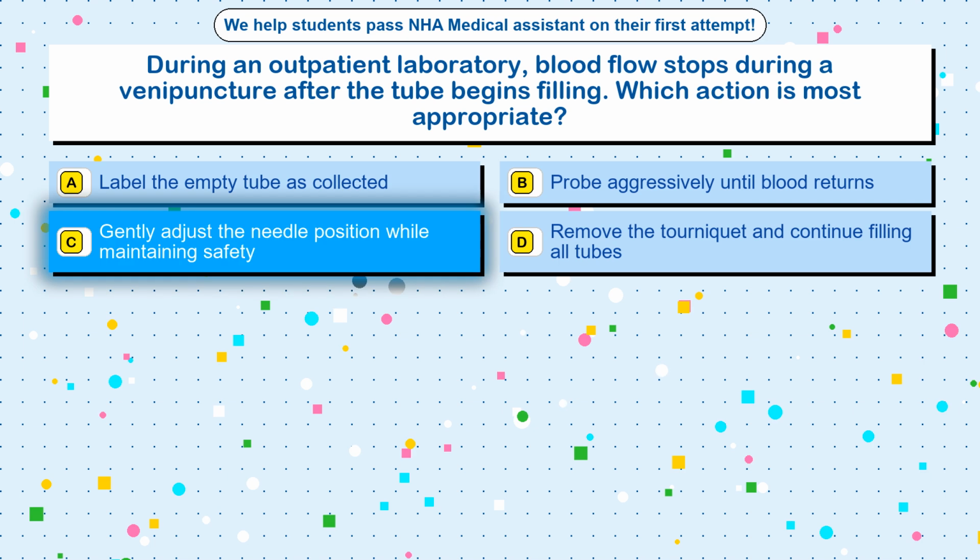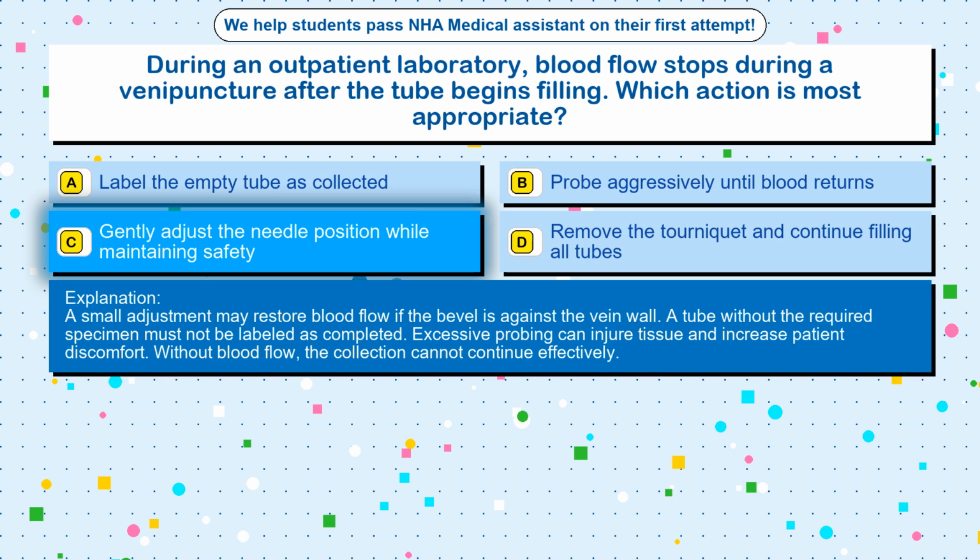The correct answer is option C. Gently adjust the needle position while maintaining safety. A small adjustment may restore blood flow if the bevel is against the vein wall. A tube without the required specimen must not be labeled as completed. Excessive probing can injure tissue and increase patient discomfort.